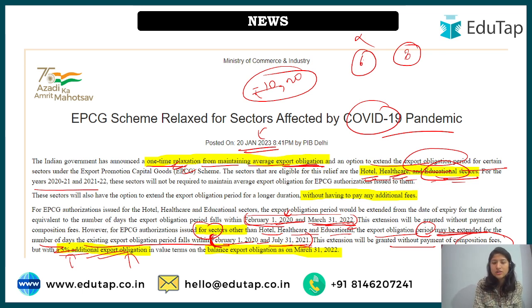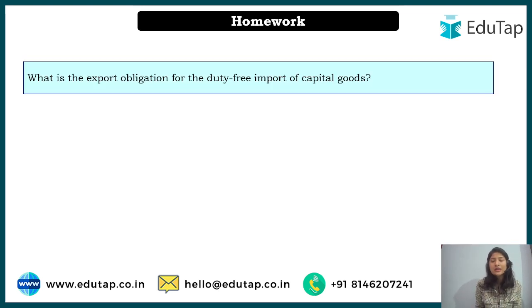Okay, so this was the news, and that is all in this particular lecture. I hope it is pretty much clear to you all and there's no confusion. If it's still there, you can always ask in the comment section. Now the homework is: what is the export obligation for the duty free import of capital goods?